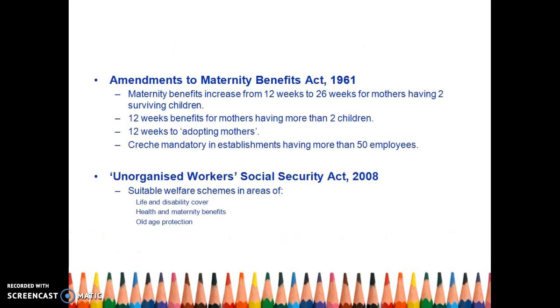Right. So the first point is Amendment to Maternity Benefits Act 1961. We had already discussed this in one of our previous slides, but there are certain amendments which I did not discuss. Maternity benefits increased from 12 weeks to 26 weeks for mothers having two surviving children. 12-week benefits for mothers having three children. This is family planning, right? So if you have fewer children, you get more benefit.